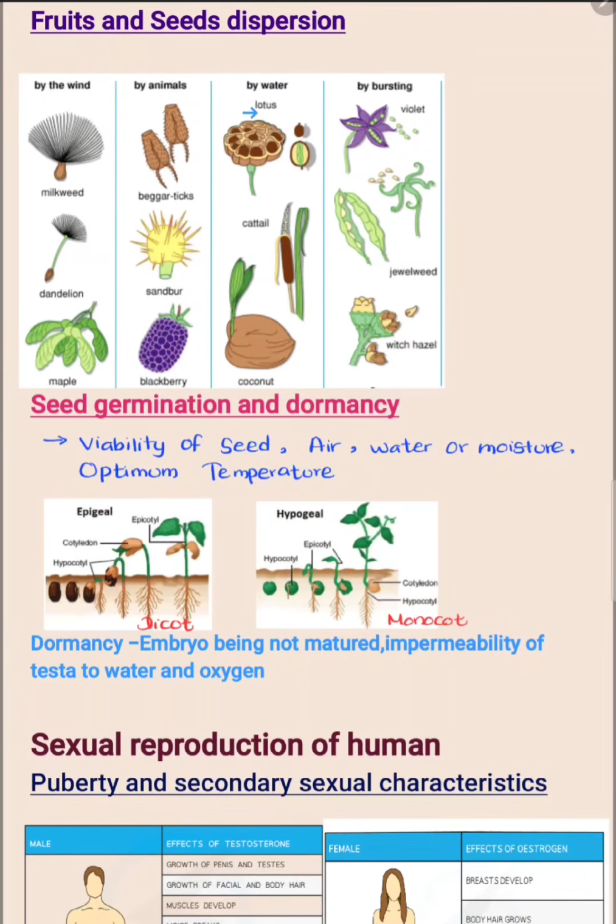The seeds dispersed by water are water lily, coconut, arecanut. Bursting happens in rubber and kudalu. They are the examples for each dispersion method. And as with pollination methods, you have to keep in mind the adaptations of fruits and seeds to disperse by these methods. Let's move to the wind.